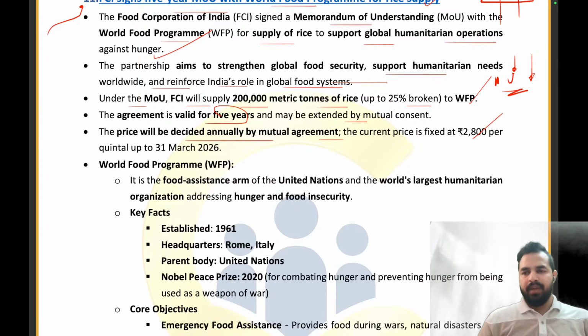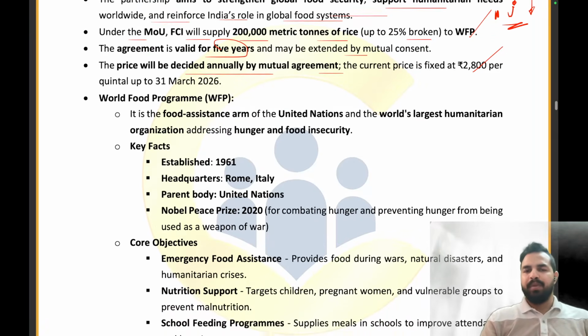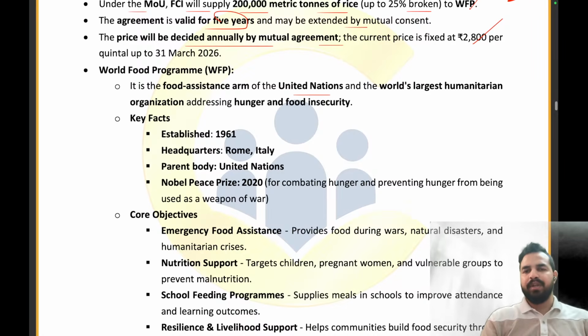और आगे आने वाले सालों का जो प्राइस होगा that will be identified on the basis of mutual agreement between the two entities. So the World Food Program, my dear friends, a very, very important part. It is the food assistance arm of the United Nations and the world's largest humanitarian organization which addresses hunger and food insecurity.